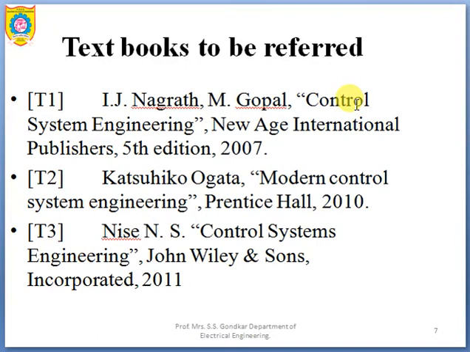Then the second book we have is Ogata, which is Modern Control Engineering. And the third textbook we have is Nise, that is Control Systems Engineering, a book by John Wiley and Sons. I prefer Nagrath and Gopal, that is Control System Engineering. It is titled the same.